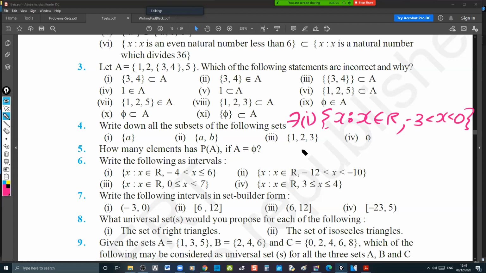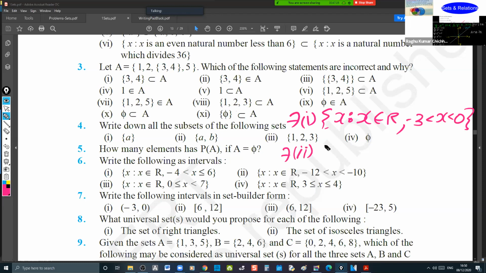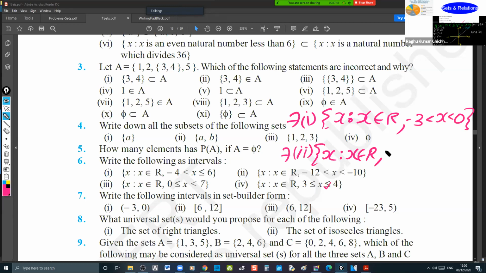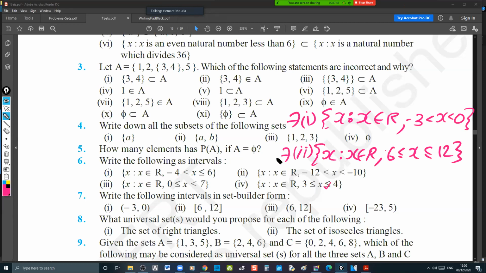Do I say the second one too, sir? Yes. X such that X belongs to R, comma, 6 less than or equal to X less than or equal to 12. Very good. Third one: X such that X belongs to R, comma, 6 less than X less than or equal to 12. Very good.